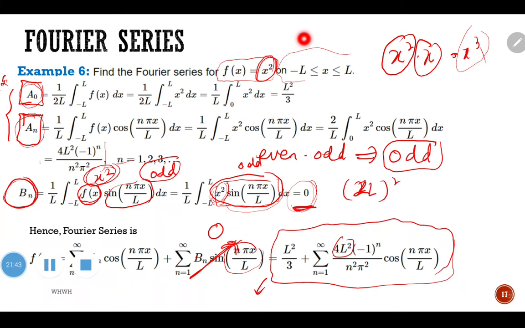Okay, so this is our answer for the Fourier series, where our f(x) here is equal to x square. So you can say f(x) equals x square is equal to this series: L square over 3 plus the summation of n from n equals 1 up to infinity of 4L square negative 1 to the power of n over n square pi square cos(n pi x over L). Alright, so is everyone clear?